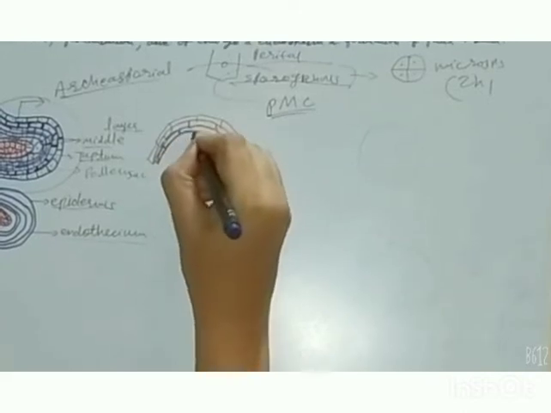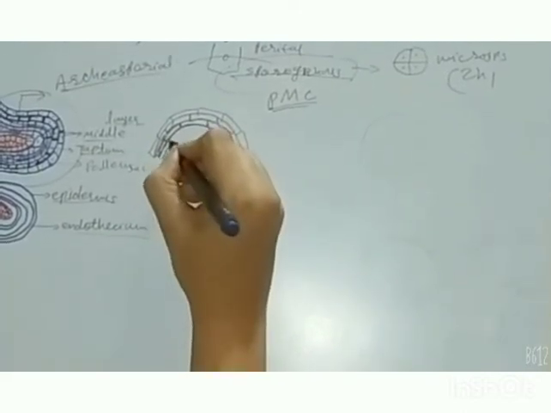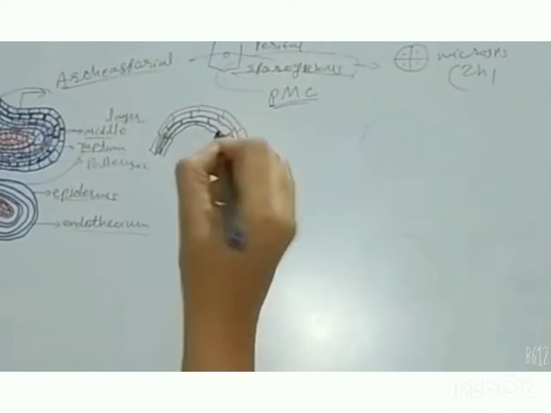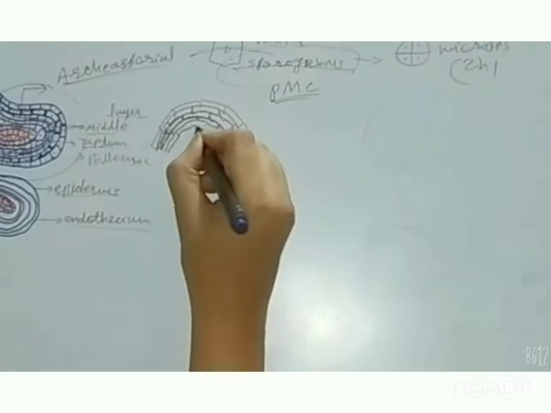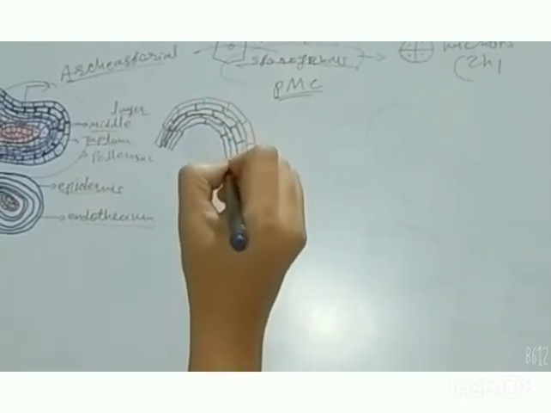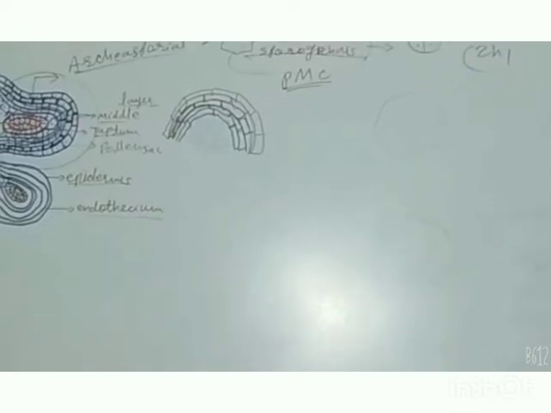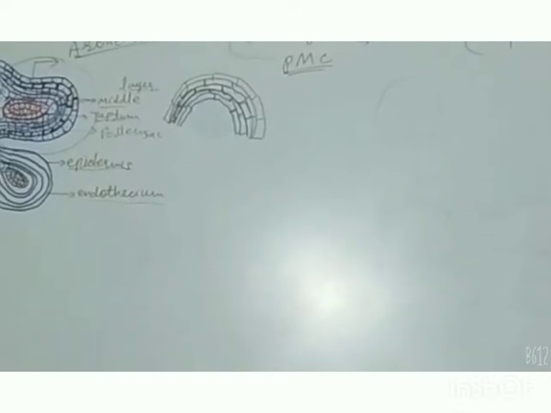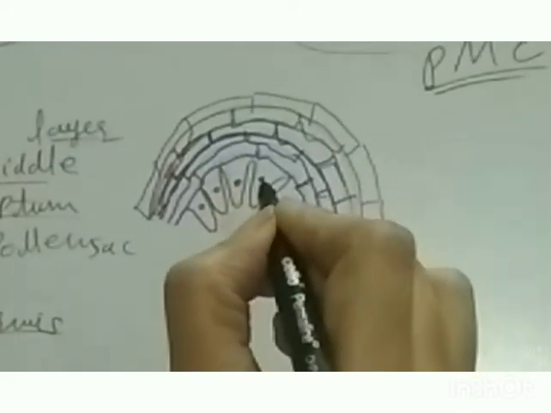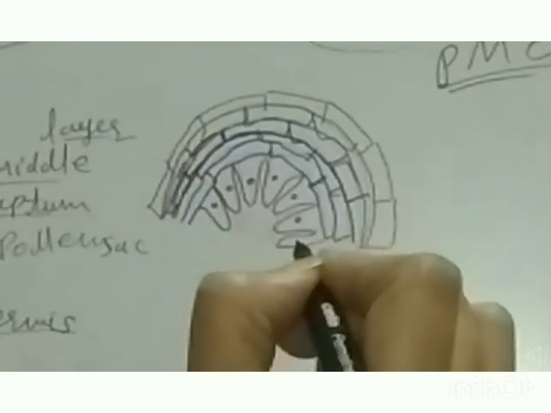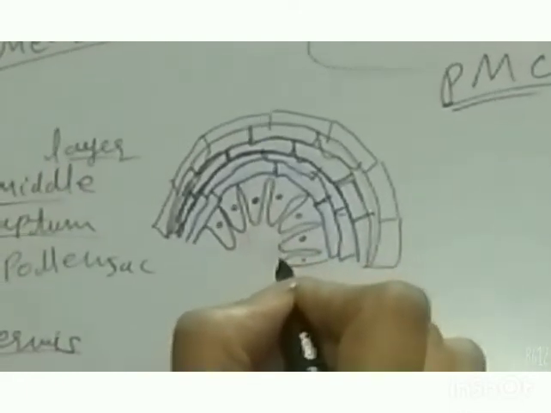First layer, then second layer, and then third layer of cells. Afterwards, elongated cells are there with prominent nuclei, sometimes with more nuclei. This tapetum is made of elongated cells and it provides nourishment to the developing microspores. After that,